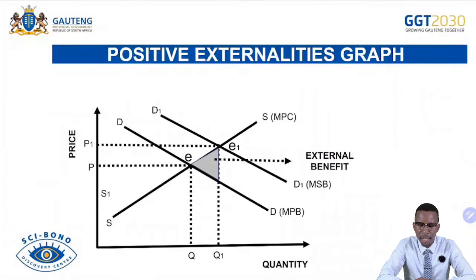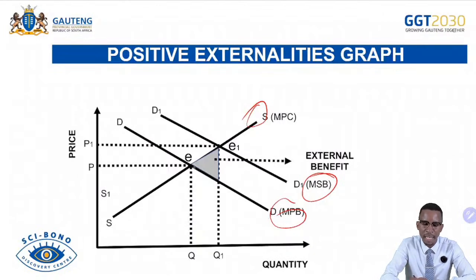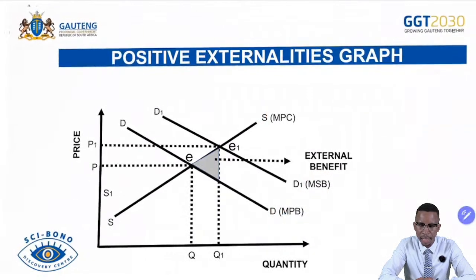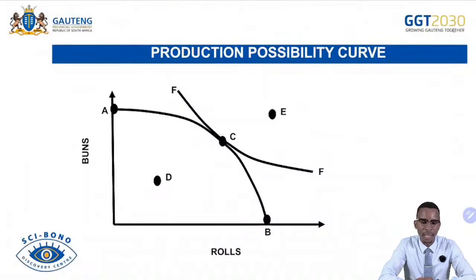Positive externality, that's when now the demand increases more than the supply. Supply remains constant at the marginal private cost, and then the demand, marginal private benefit, and then marginal social benefit is there. The demand is increasing, meaning consumers are demanding more of this particular product, but the supply remains constant. That causes market failure because there is an undersupply now of this particular product. And then the shaded area is the social benefit or external benefit. And then this is the PPC indicating efficiencies as well as inefficiencies.